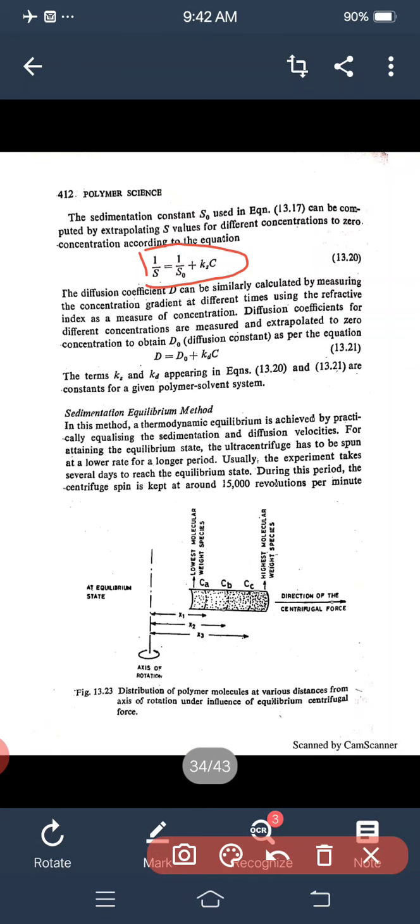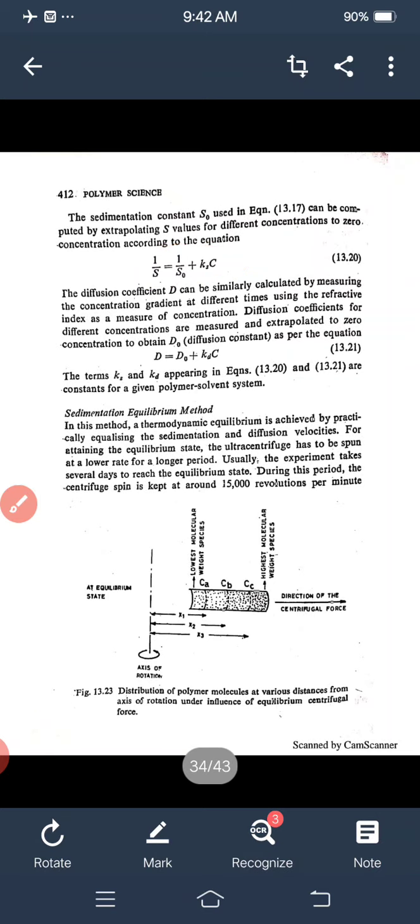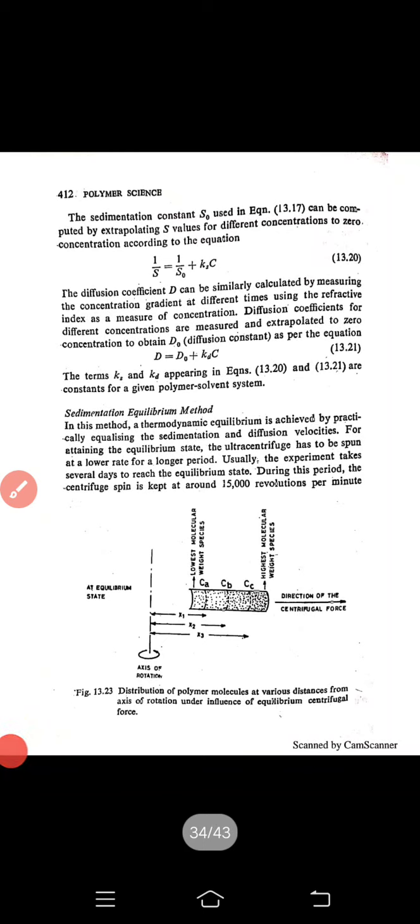The diffusion coefficient D can be similarly calculated by measuring the concentration gradient at different times, using the refractive index as a measure of concentration. Diffusion coefficients measured are extrapolated to zero concentration to obtain D0, the diffusion constant, as per the equation D is equal to D0 (1 plus Kd C), where Ks and Kd are constants for a given polymer solvent system. Now we discuss the sedimentation equilibrium method.